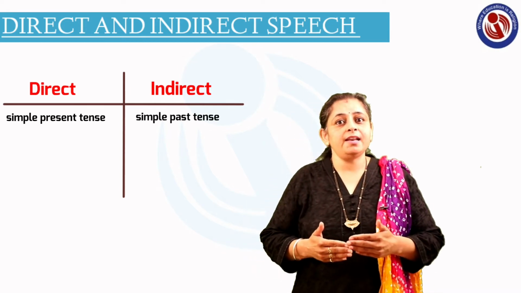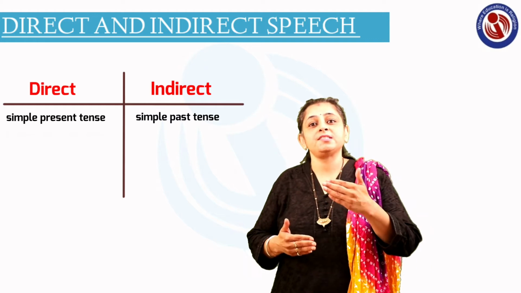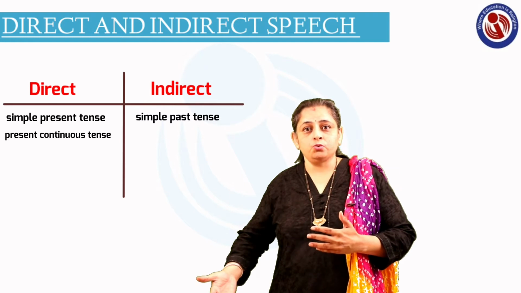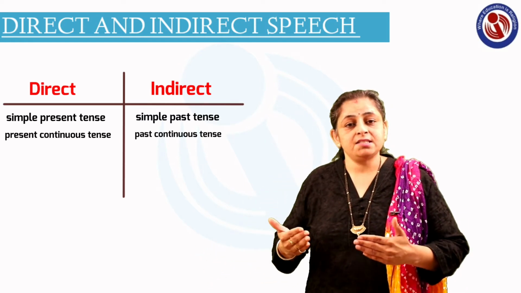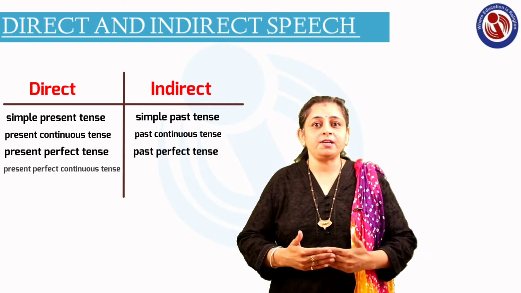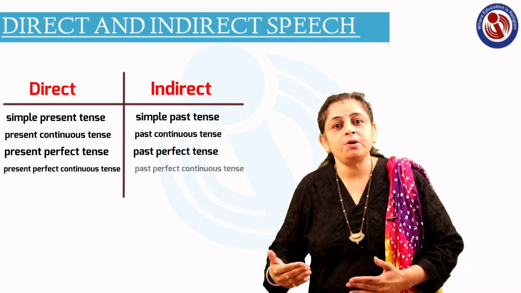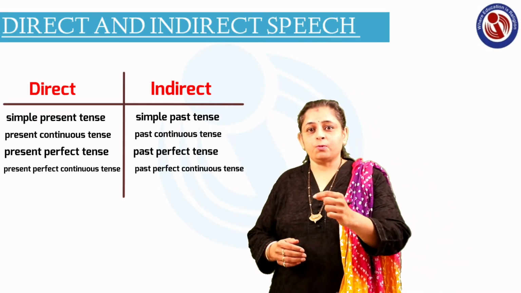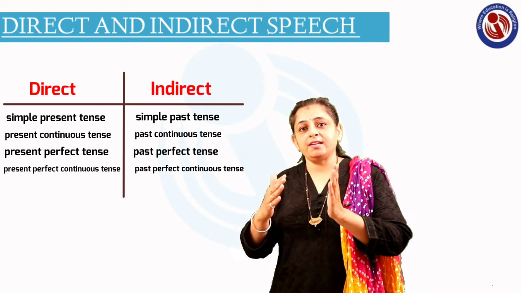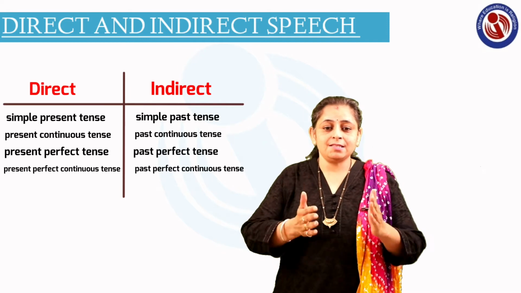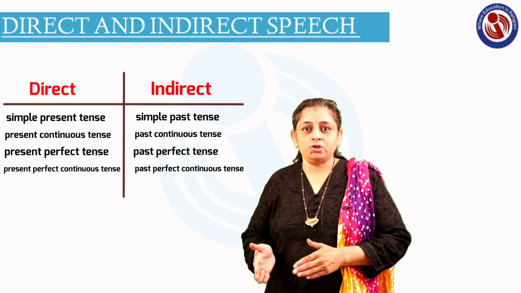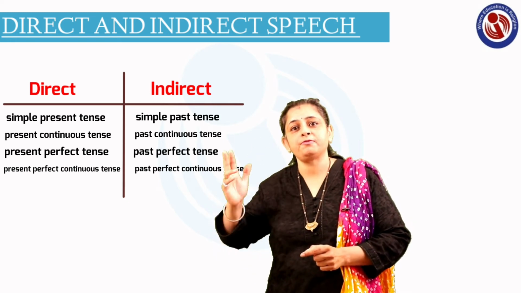The same way, if the sentence in the direct speech is in the present continuous tense, while converting into the indirect speech, it will change to a past continuous tense. The same way, if it is in the present perfect tense, it will change to past perfect, and if it is present perfect continuous tense, it will change to past perfect continuous tense. But there is one more thing you have to keep in mind when you are changing from direct speech to indirect speech, that is when the sentence is already in the past tense, while you are converting it into the indirect speech, the sentence will turn to past perfect tense.